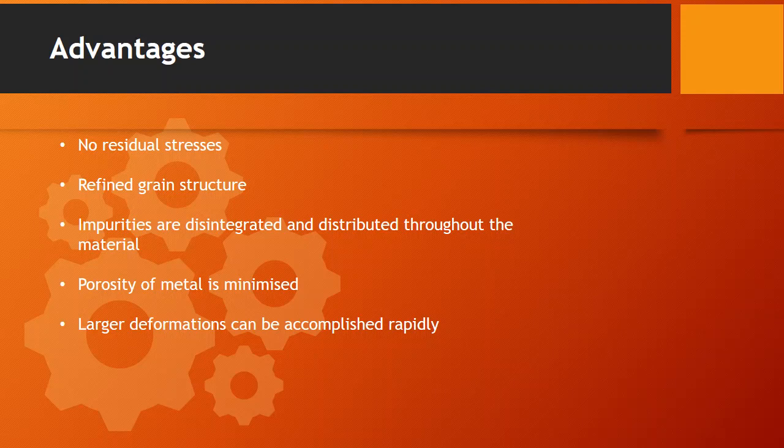So let's see the advantages of this hot working process. As we saw in the previous slide, in the hot working process there are no residual stresses. The grain structure is also very refined. Impurities are disintegrated and distributed throughout the material. The porosity of the material is also minimized, and larger deformations can be accomplished very rapidly. Why? Because at higher temperatures metal becomes more ductile, and more ductile materials can be deformed very easily by providing a smaller amount of stress to them.